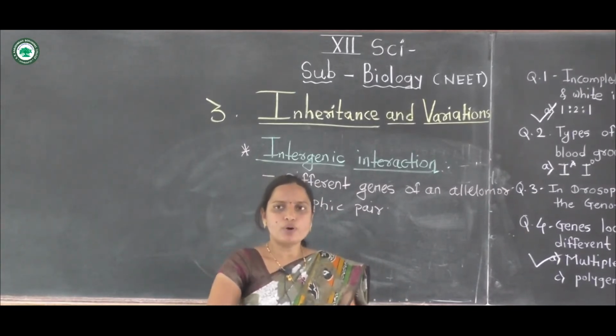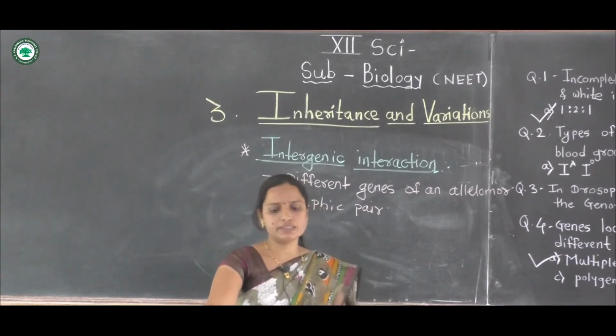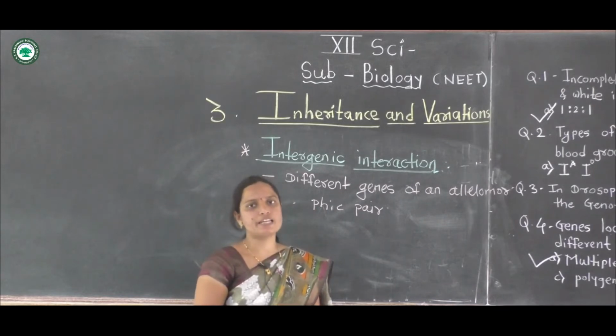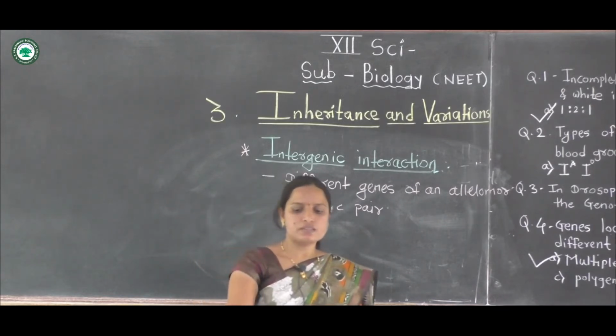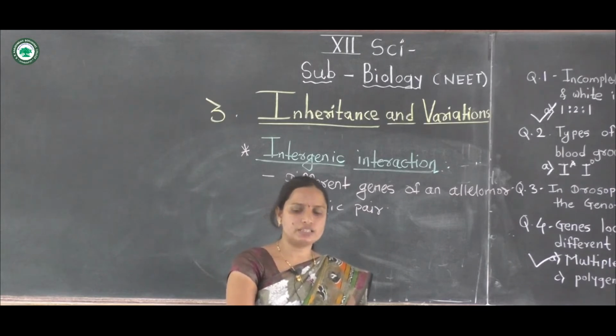There are pleiotropic genes, polygenic inheritance, supplementary genes, complementary genes and epistasis. These are the five examples of intergenic interactions.